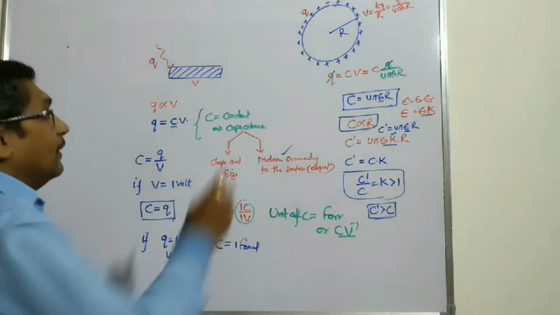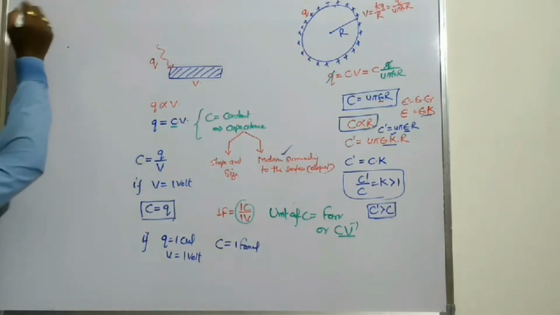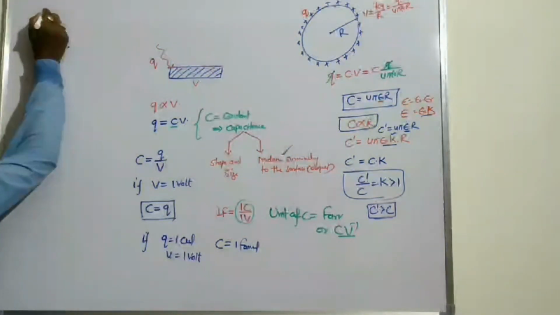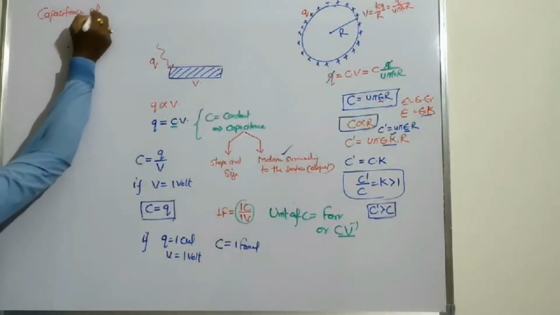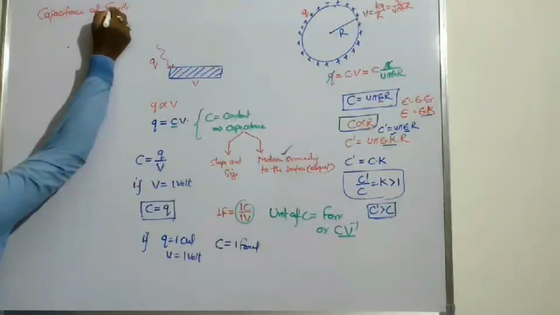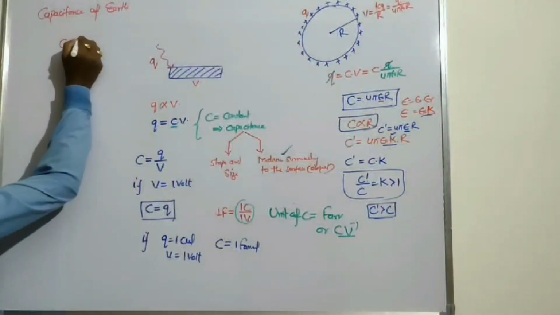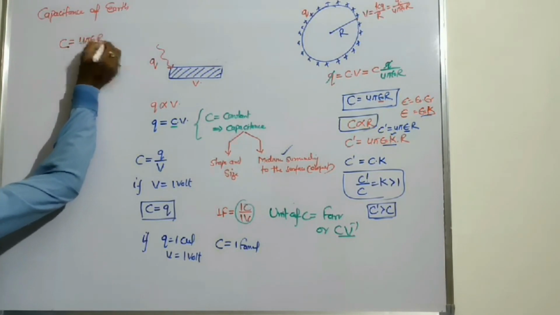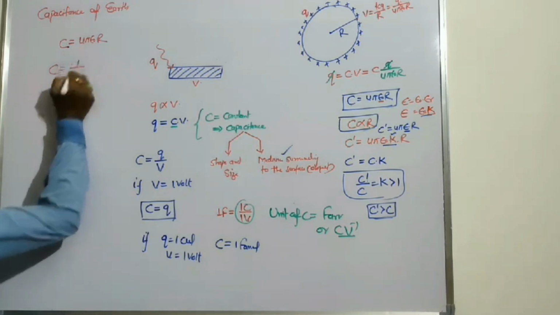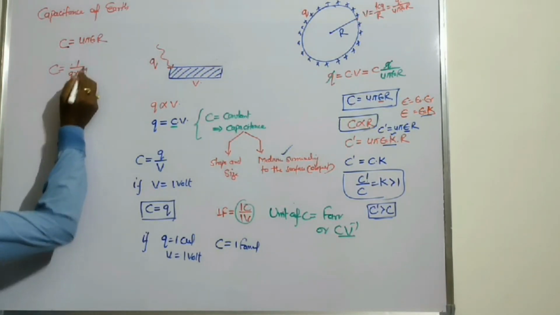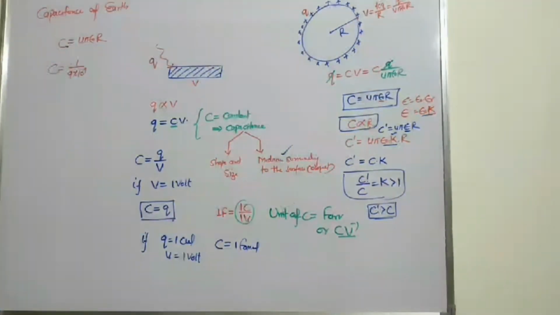Suppose we calculate the capacitance of the earth. How can we calculate it? We use the formula C equals 4 pi epsilon naught R. We write 1 upon 9 into 10 to the power 9, because the medium surrounding the earth is air.